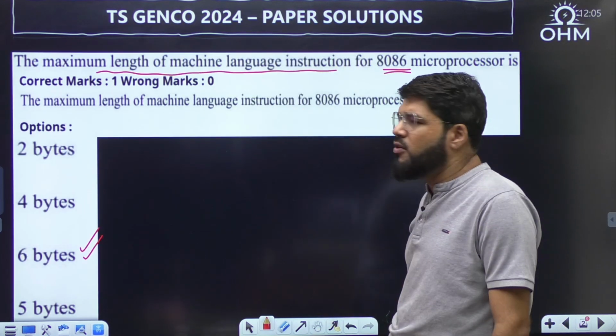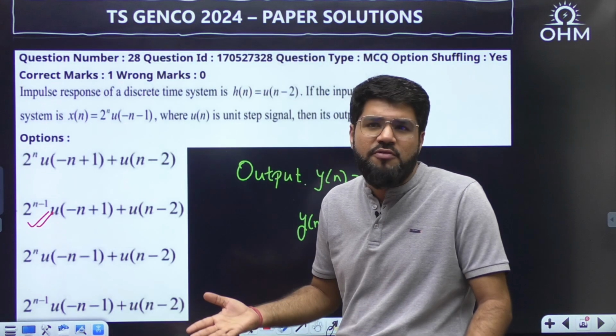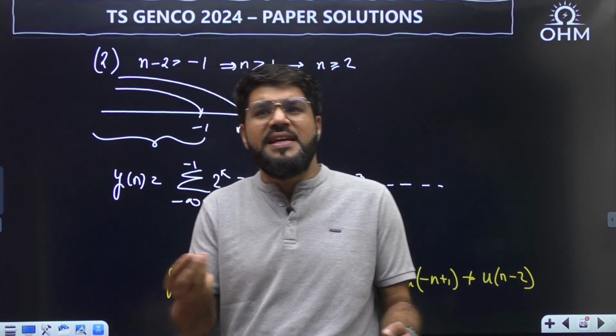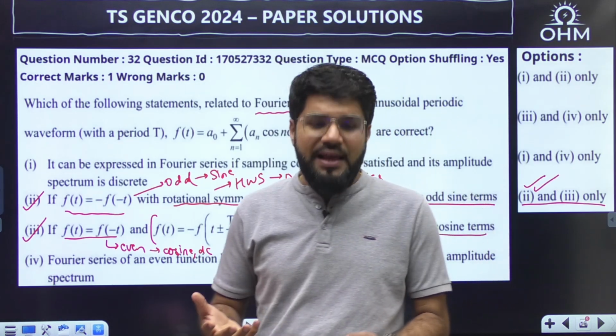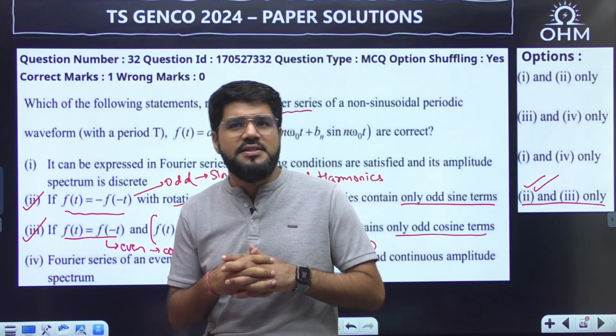And this is a direct straightforward question of 8085. So some questions are straightforward, you don't have to do anything. Some are easy, with a little calculation, and some are thoughtful, like this Fourier series coefficient question. Some are calculative also. So overall I'll call signals moderate level.